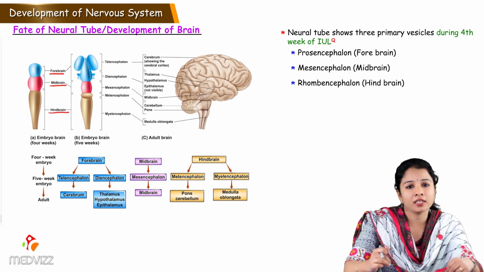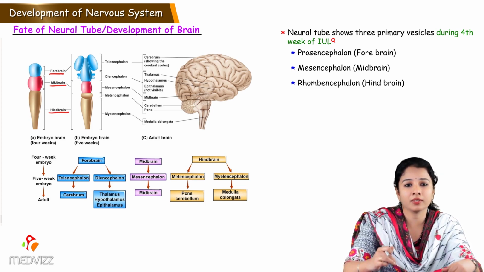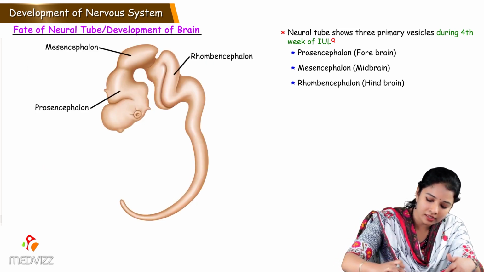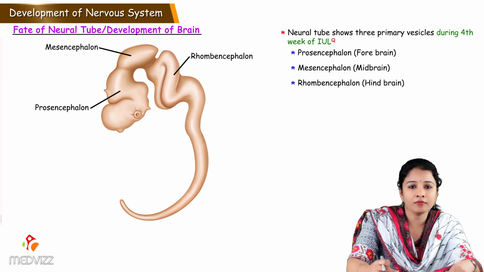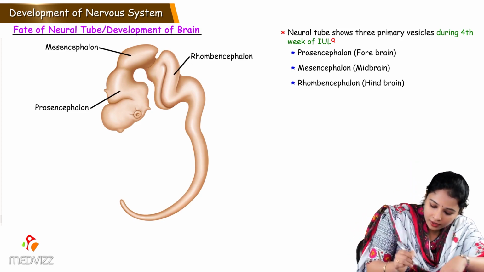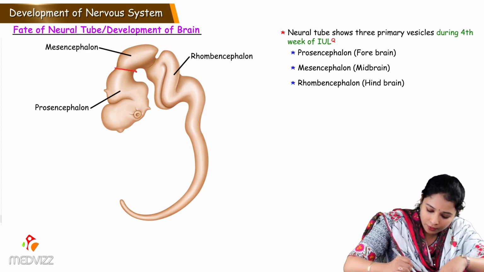Before forming the vesicles, we can see the flexures which are associated with these vesicles. The two flexures which are present on the ventral side are the cephalic and cervical flexure. Cephalic flexure. So first we can understand here. From here to here it is the prosencephalon, that is the forebrain.